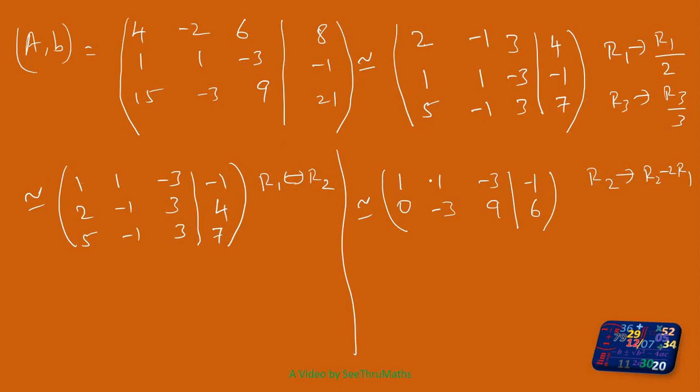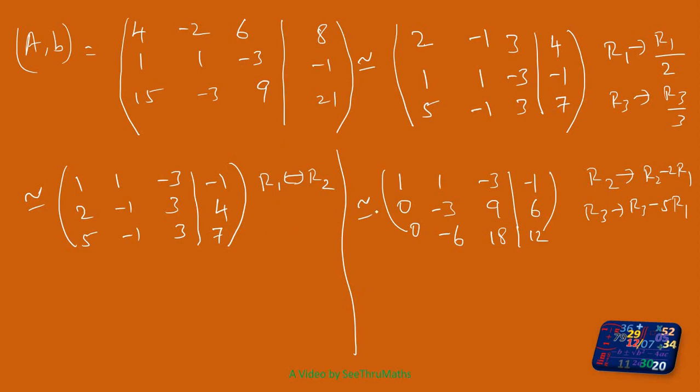Then here 5, so multiply row 1 by 5. Row 3 is replaced by row 3 minus 5 times row 1. So 5 minus 5 is 0, minus 1 minus 5 is minus 6, 3 plus 15 is 18, 7 plus 5 is 12.